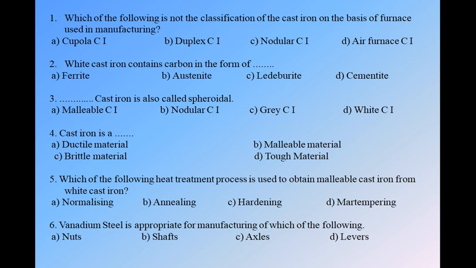Shafts, C. Axles, D. Levers. Okay, vanadium steel is appropriate for manufacturing of the shafts. So option B is correct.